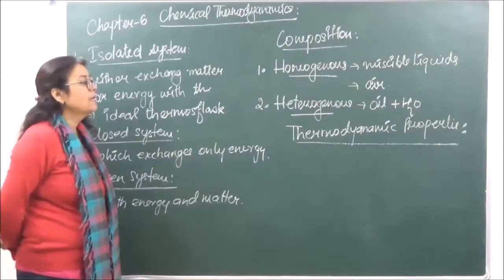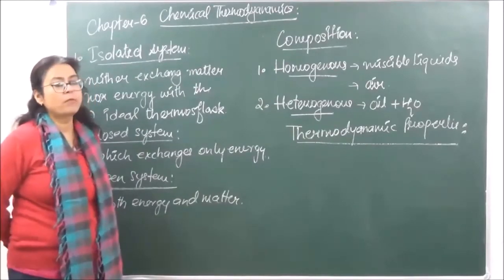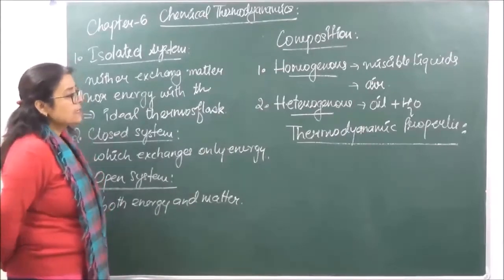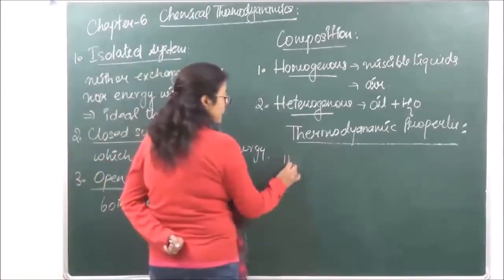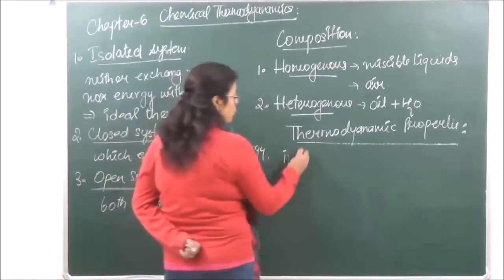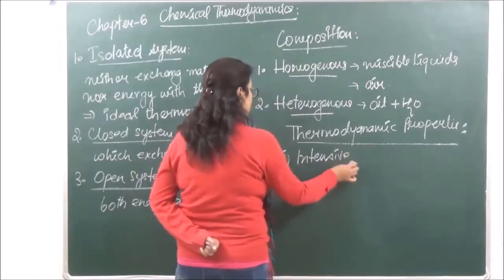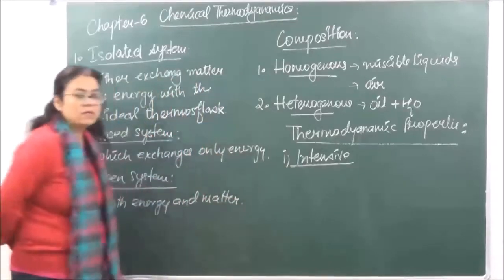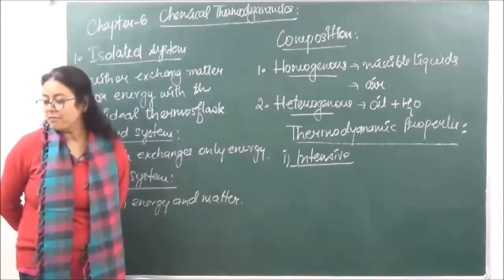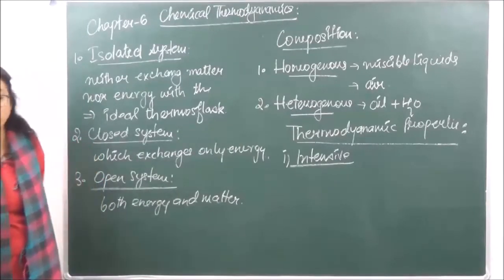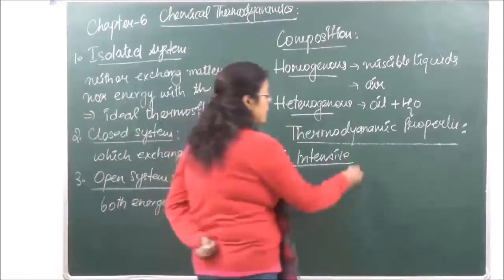Macroscopic properties are properties due to the bulk of matter which is contained in a system. Now these thermodynamic properties are of two types. The first one is known as intensive properties.